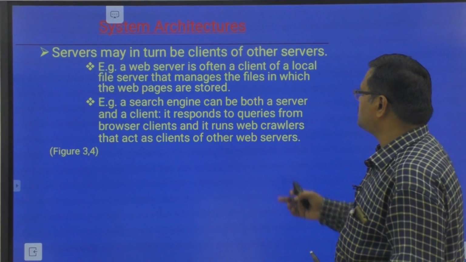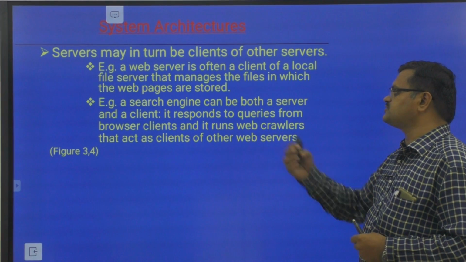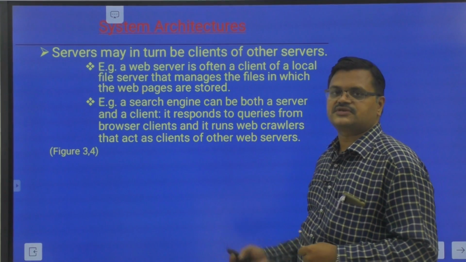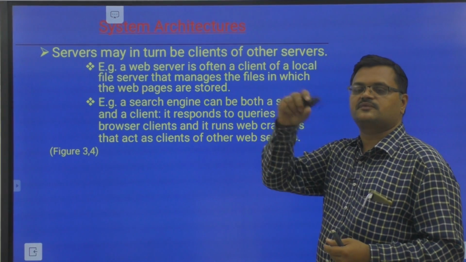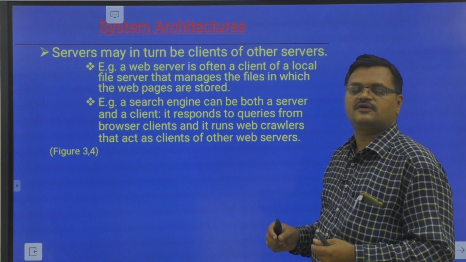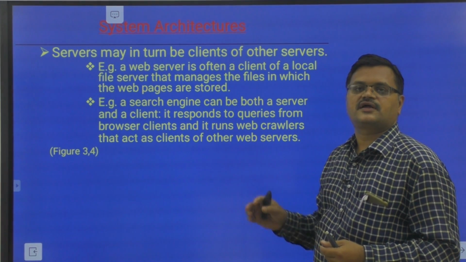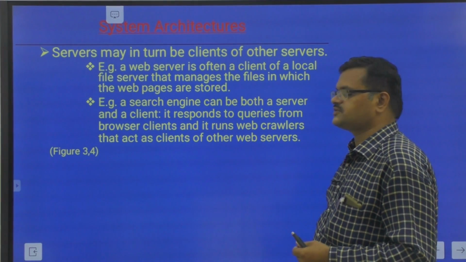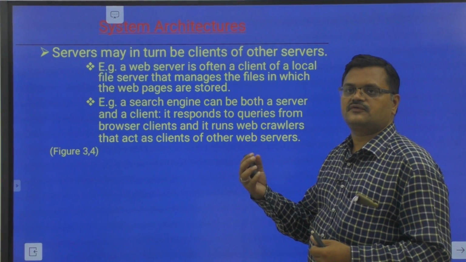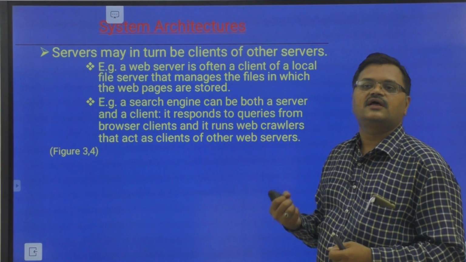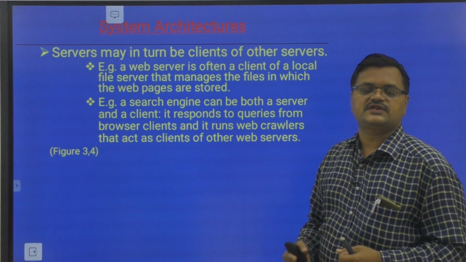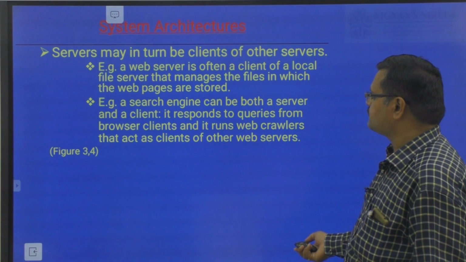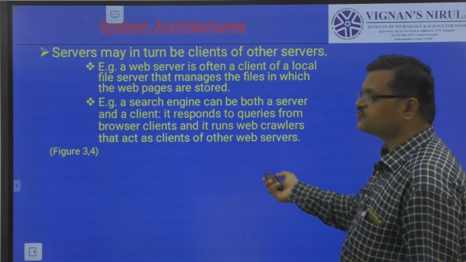For example, a search engine responds to the queries from the browser clients and it runs the web crawlers that act as clients of other web servers. Normally you will see that some important information is displayed whenever you search in the text box. All those are coming because of these web crawlers. Web crawlers take the important information from the web page and put it into the search result box. That is about the web crawlers and search engines. Google is a search engine.